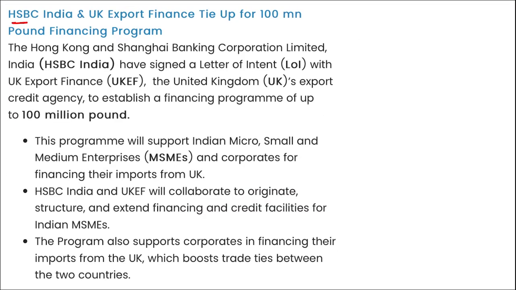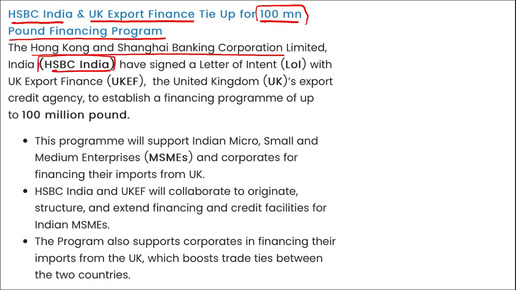Next is HSBC India and UK Export Finance. They have tied up for a £100 million financing program. I repeat, Hong Kong and Shanghai Banking Corporation Limited, that is HSBC India, have signed a letter of intent with UK Export Finance, correct? This is the UK's export credit agency, and this tie-up was to establish a financing program of £100 million.